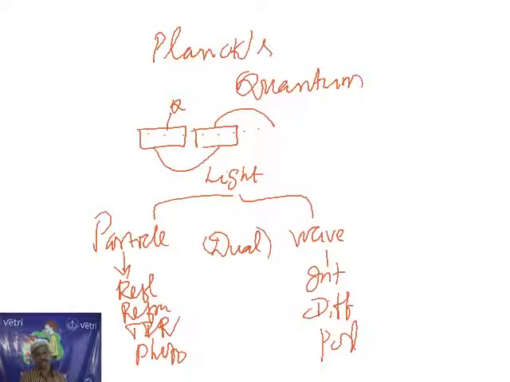Why does Newton's theory fail? It has only particle nature, while the wave theory proposed by Huygens and the electromagnetic theory proposed by Maxwell fail because they have only wave nature. Why does the quantum theory succeed? It has both particle as well as wave nature. Very clear. So this is the thing you have to understand.